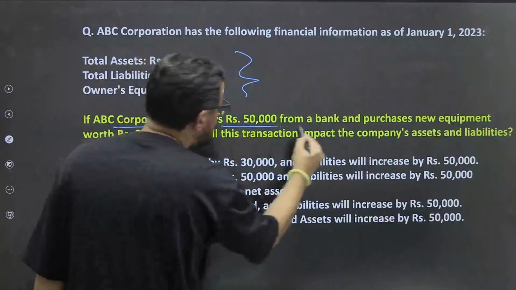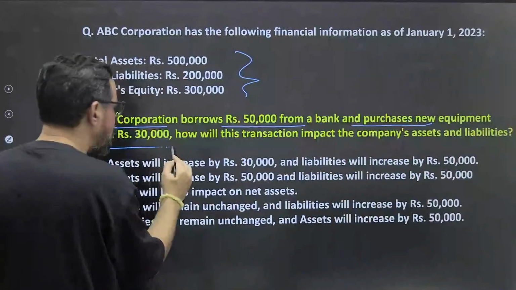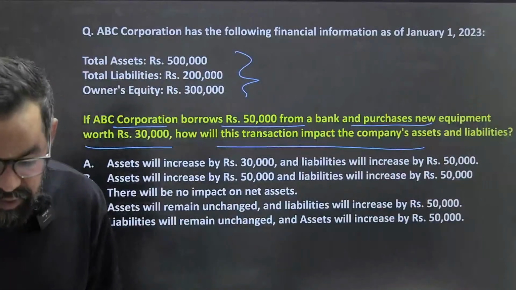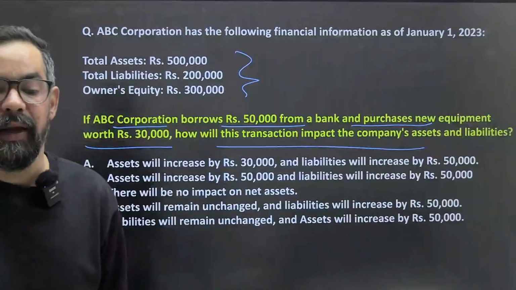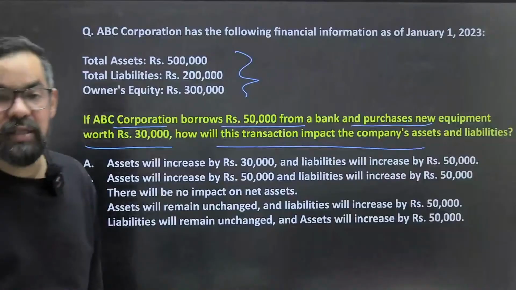ABC Corporation borrowed 50,000 rupees from the bank and purchased new equipment worth 30,000 rupees. How will this transaction impact the company's assets and liabilities? Now tell me, what will be the impact, guys? What will be the impact for this one? Anyone who wants to answer this particular one?